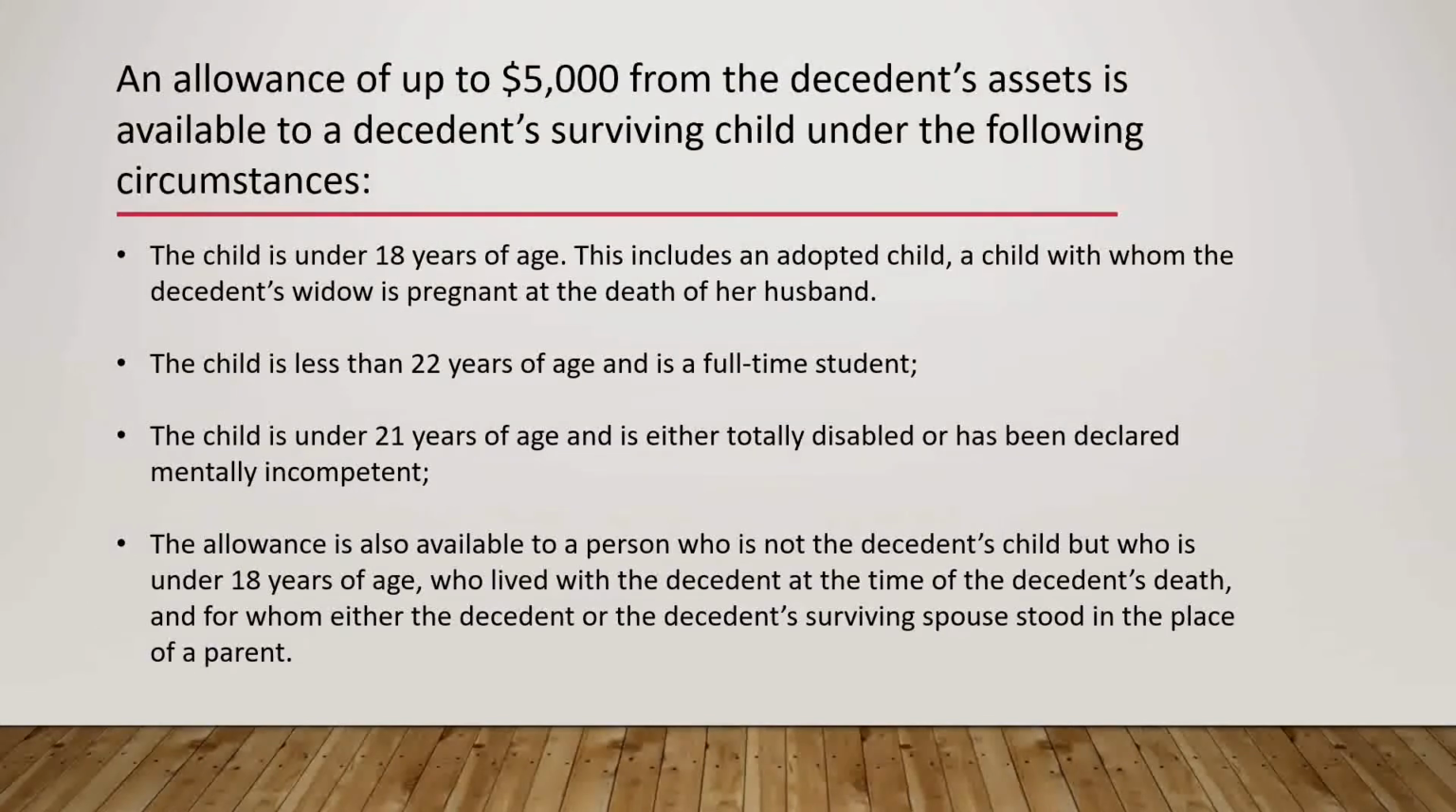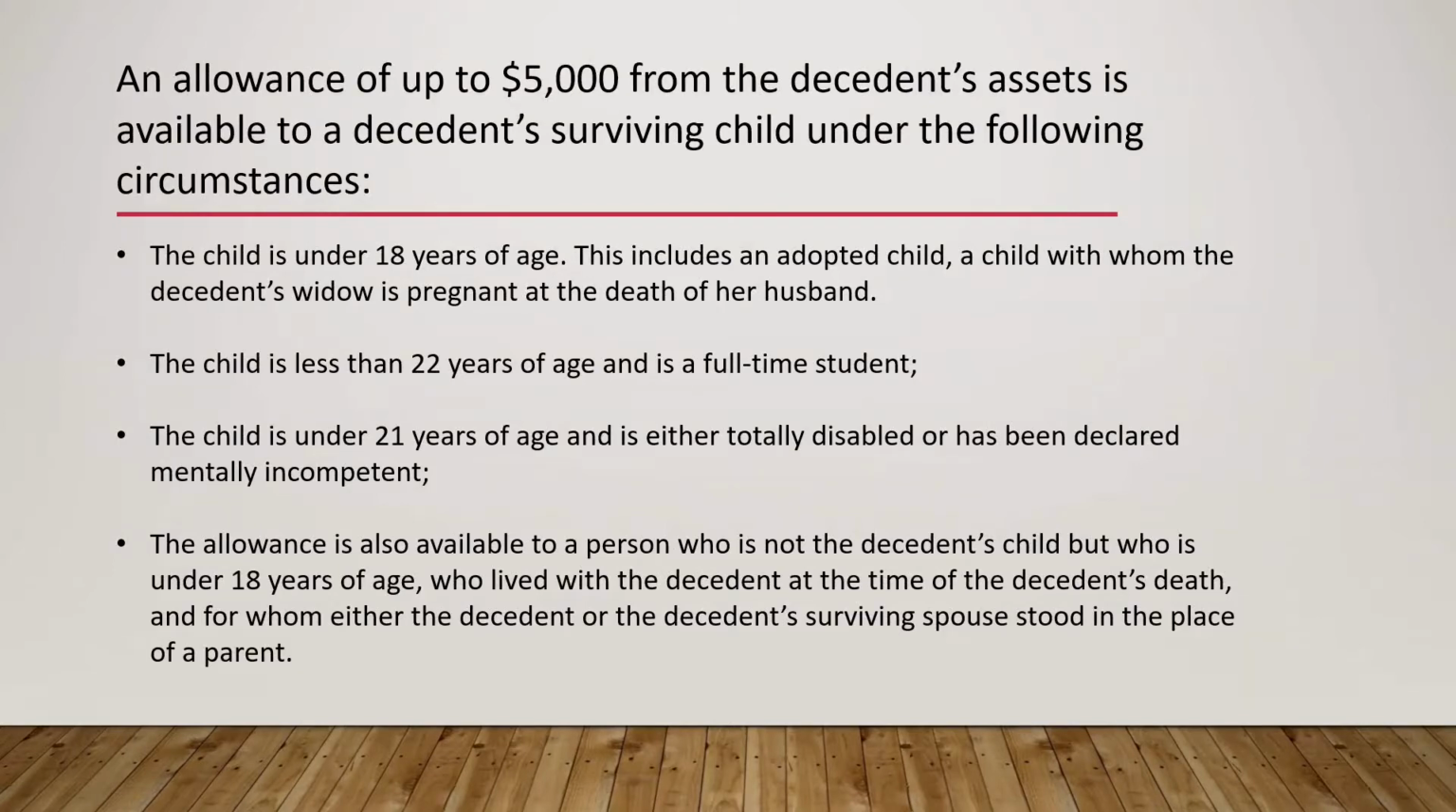An allowance of up to $5,000 from the decedent's assets is available to a decedent's surviving child under the following circumstances. The child is under 18 years of age. This includes an adopted child or a child with whom the decedent's widow is pregnant at the death of her husband. The child is less than 22 years of age and is a full-time student. The child is under 21 years of age and is either totally disabled or has been declared mentally incompetent.